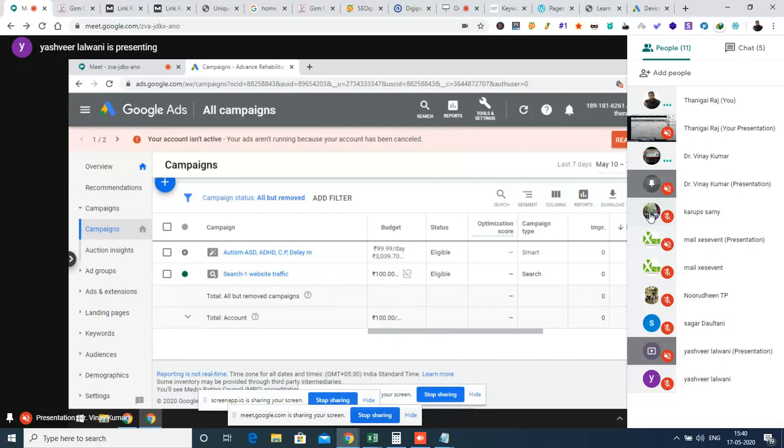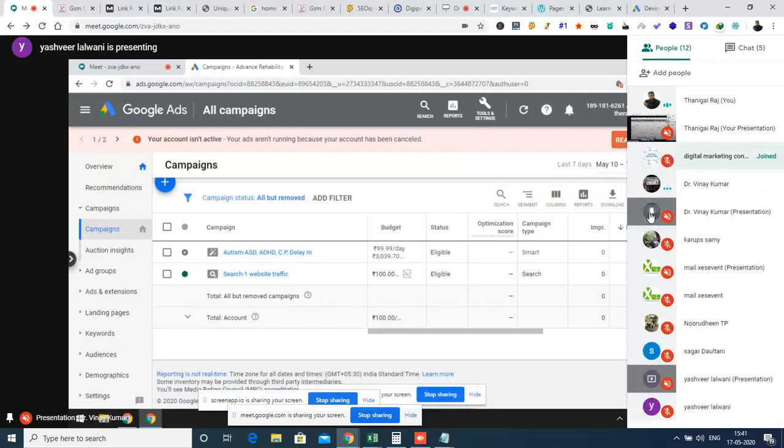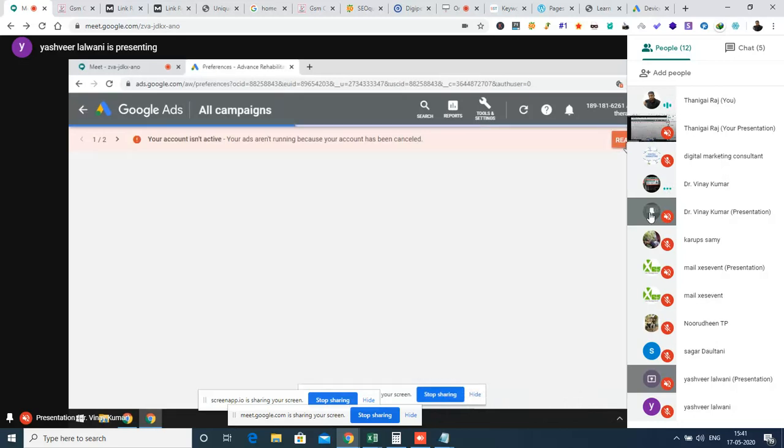Here the login is already showing. Yes, but the account has been cancelled for some reason. Should I click here? Yeah, reactivate. You can give the reactivate option and proceed. And if they have approved it, then you can use the same account.